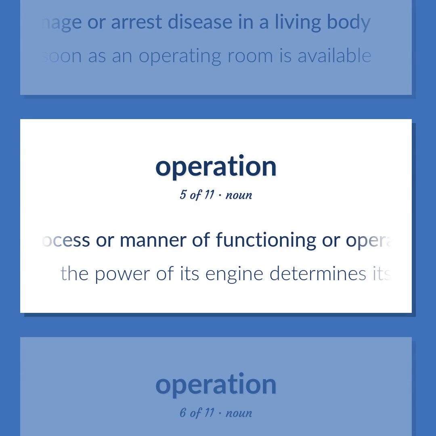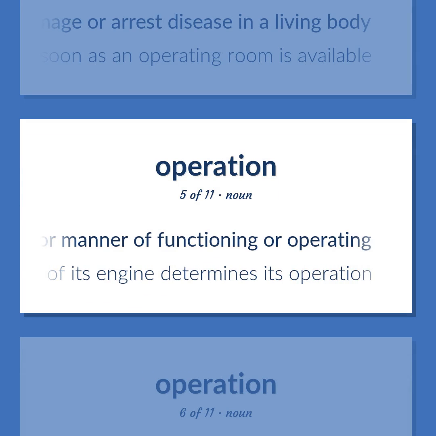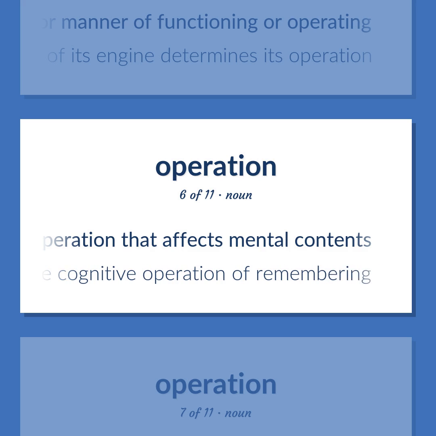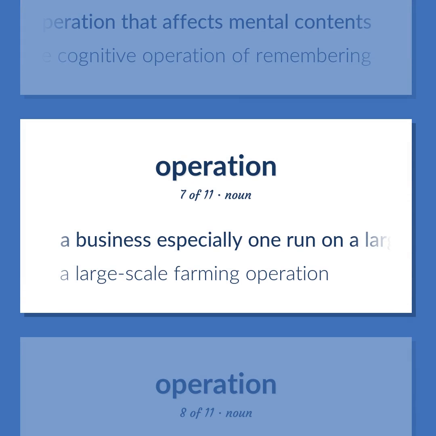Process or manner of functioning or operating. The power of its engine determines its operation. Psychology, the performance of some composite cognitive activity, an operation that affects mental contents. The cognitive operation of remembering. A business, especially one run on a large scale. A large-scale farming operation.